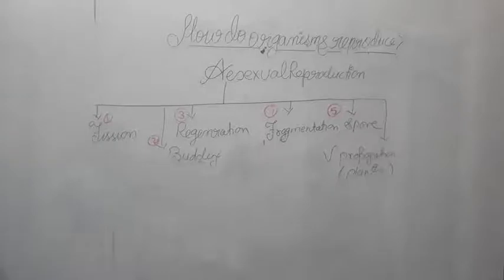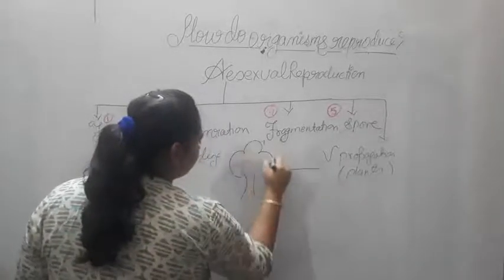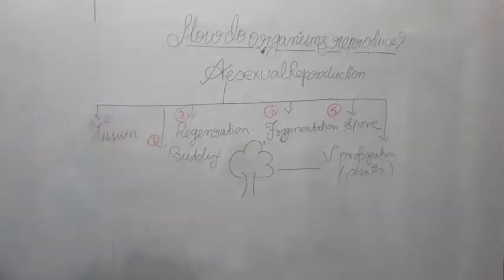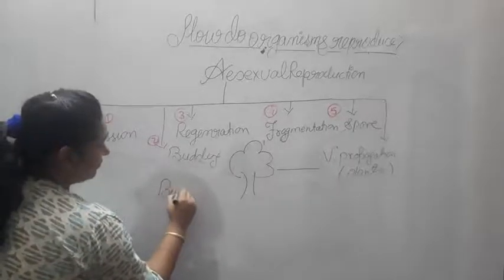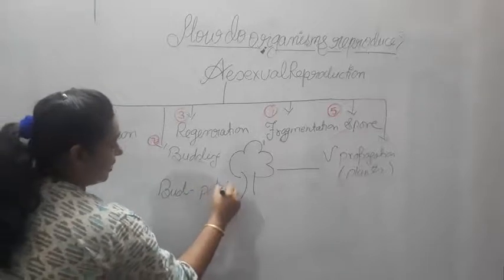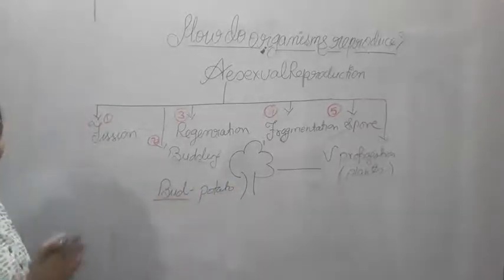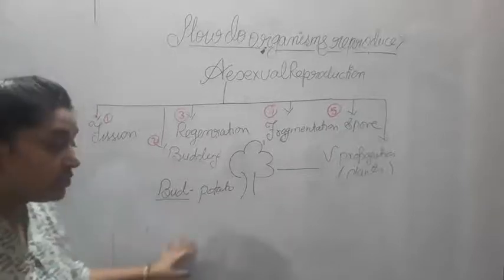This vegetative propagation happens in plants. If a bud has come on a potato and that bud is cut off and then planted, that is a kind of vegetative propagation.